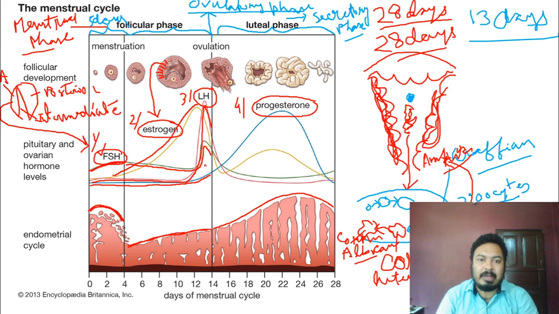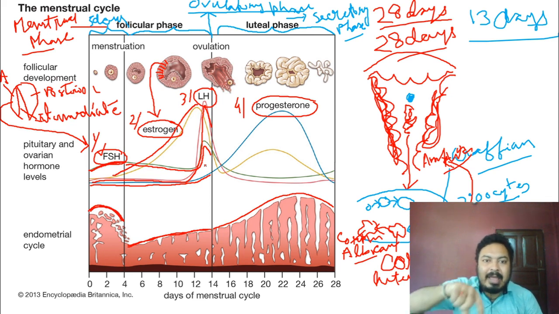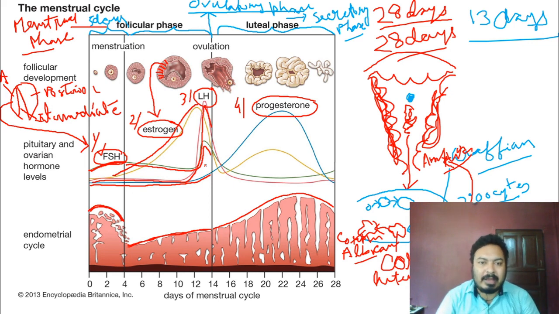And on the 13th day, both FSH and LH are at their peak. Then on the 14th day ovulation occurs.